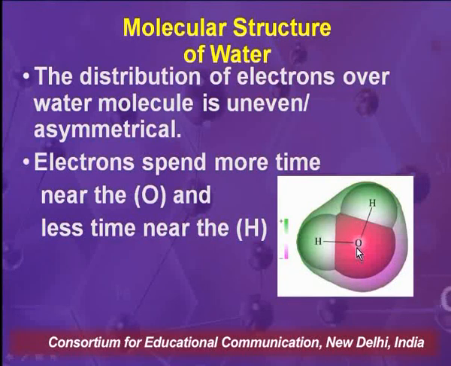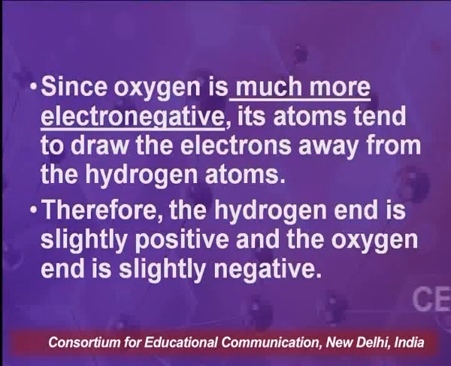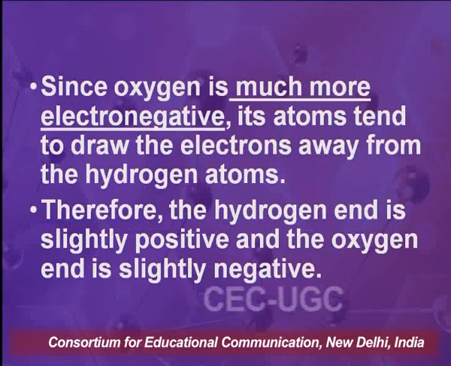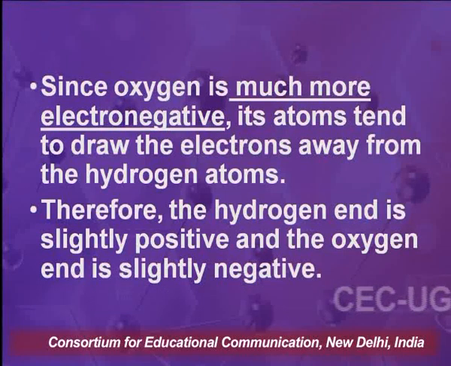The reason being, oxygen is more electronegative than hydrogen, as a result of which oxygen pulls the electrons towards itself. So we can say that electrons spend more time near the oxygen and less time near hydrogen, that is, they move away